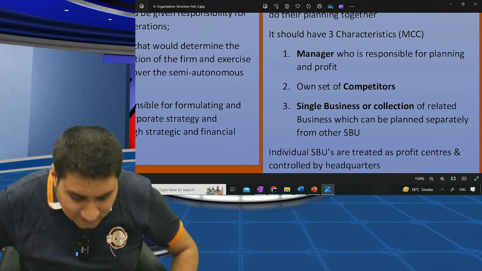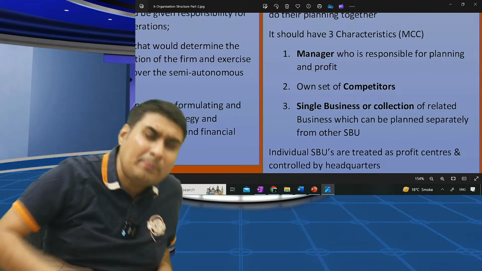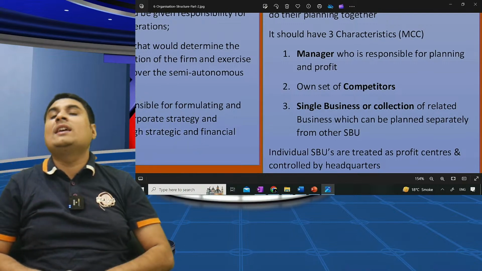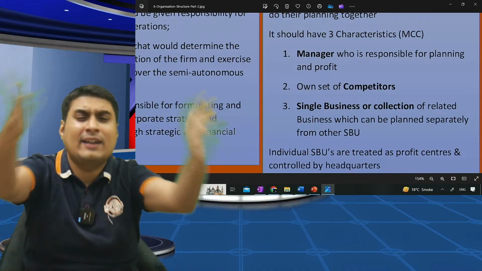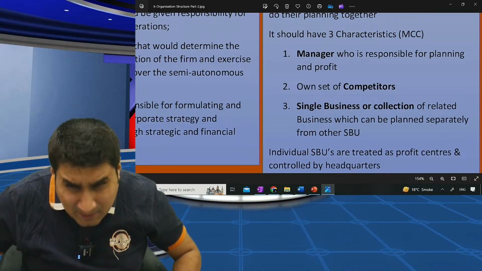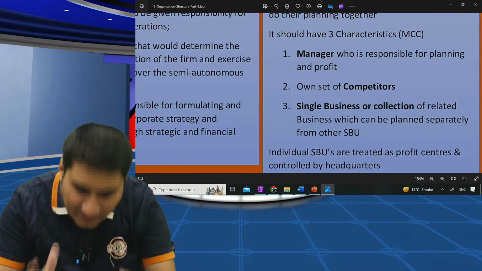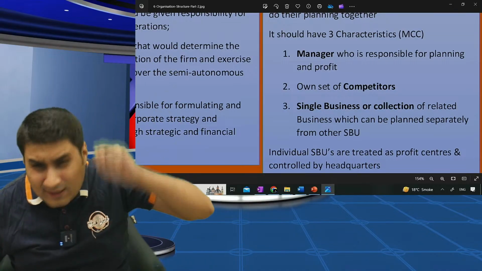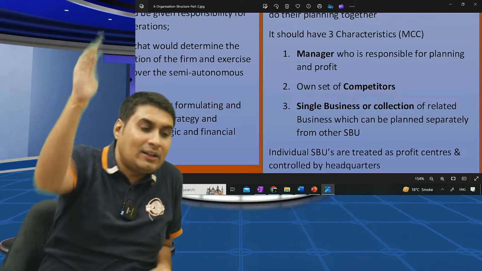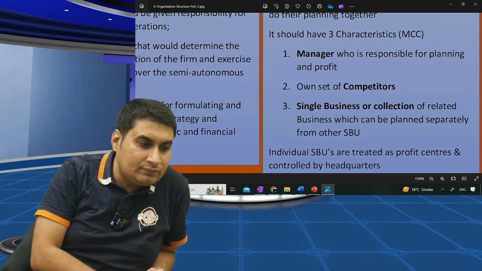MCC, three characteristics of SBU. Each SBU has a manager who is responsible for planning and profit. It has a different set of competitors. It is a single business or collection of related businesses that can be planned separately. Each SBU is a separate profit center and controlled by head office. Are you clear? Okay.